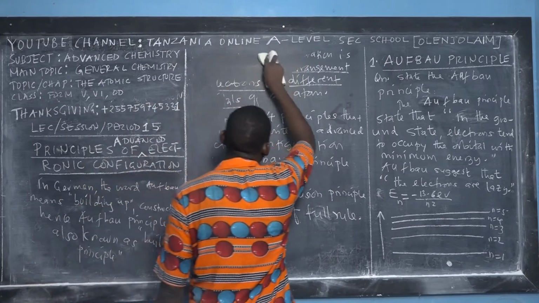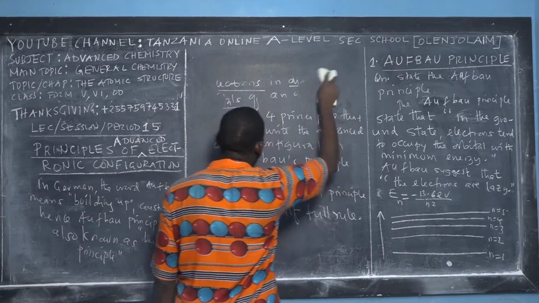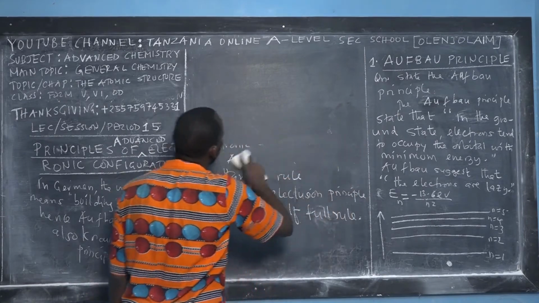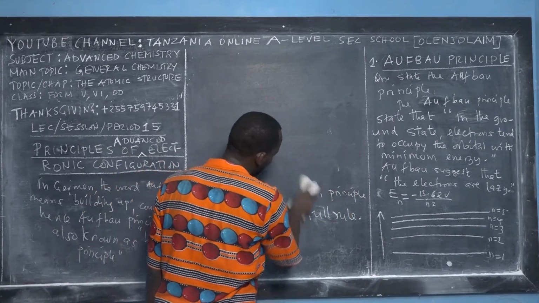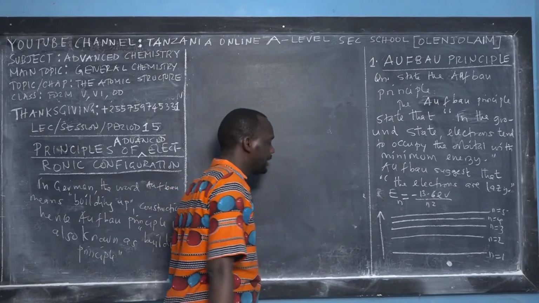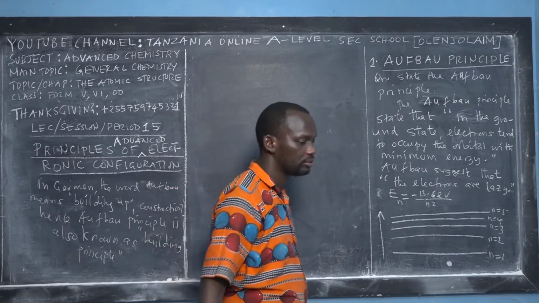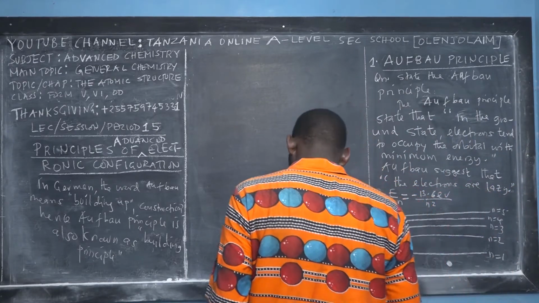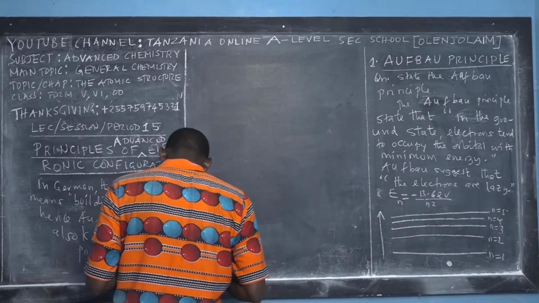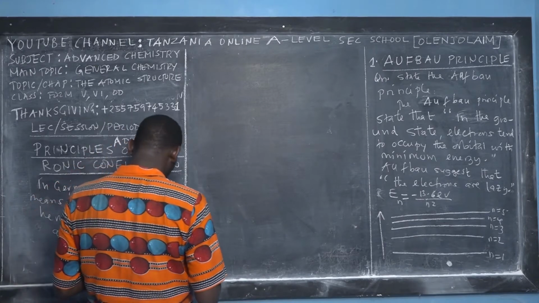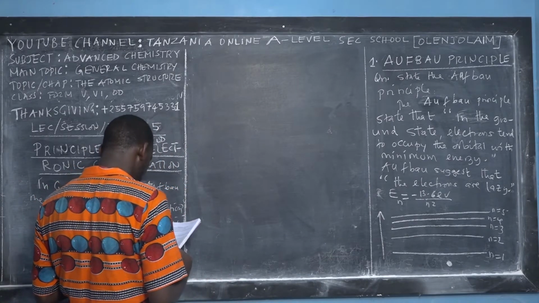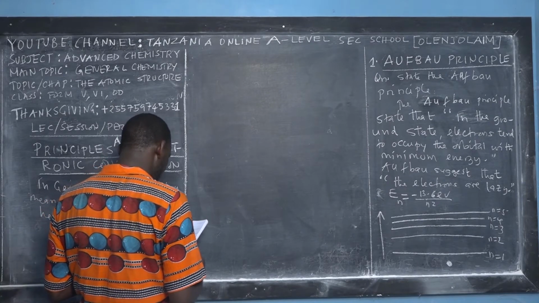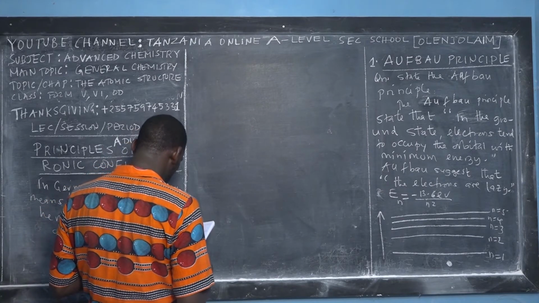But in Aufbau, we are not constructing houses or roads, we are constructing the electronic configuration. So let me take an example to show you how the Aufbau principle works before I give you the general tendency of Aufbau. So when electrons are added to an atom, they will go to any available lowest energy.